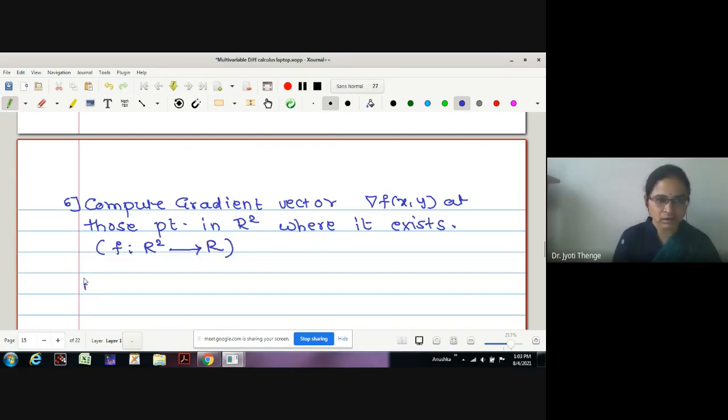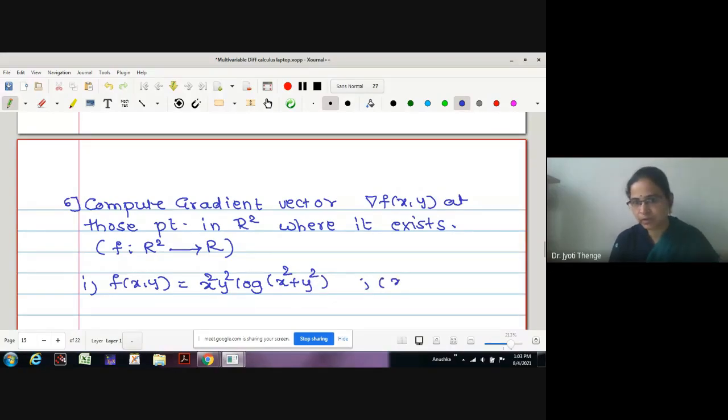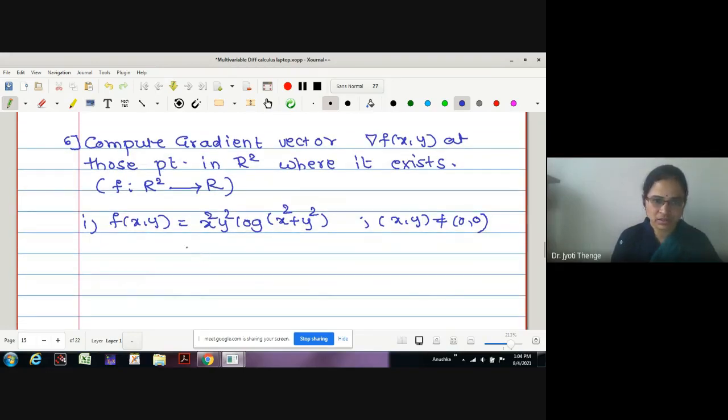Right, now the function f of xy: the first function is defined as x square y square log of x square plus y square for xy not equal to 0, 0. Second, it is defined as 0 for xy equal to 0, 0.